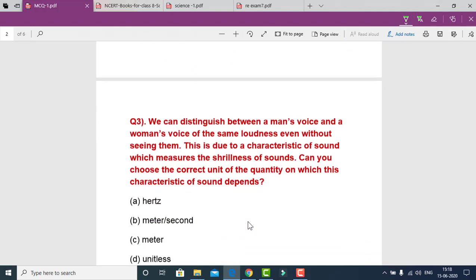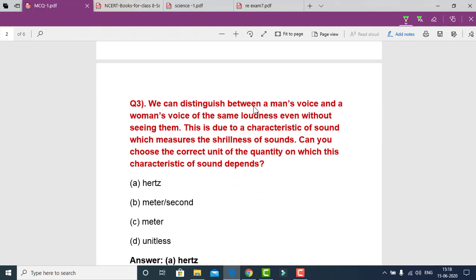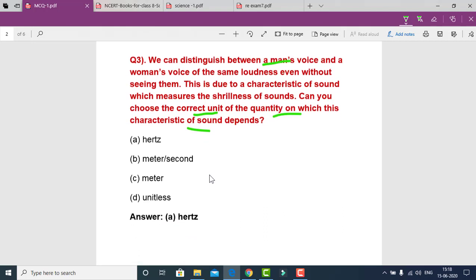The third question is, we can distinguish between a man's voice and a woman's voice of the same loudness even without seeing them. This is due to a characteristic of sound which measures the shrillness of sounds. Can you choose the correct unit of the quantity on which this characteristic of sound depends?